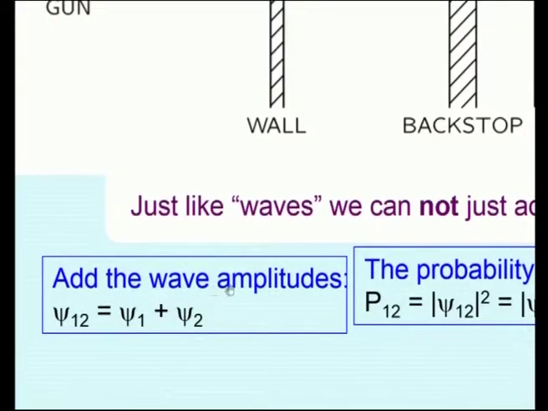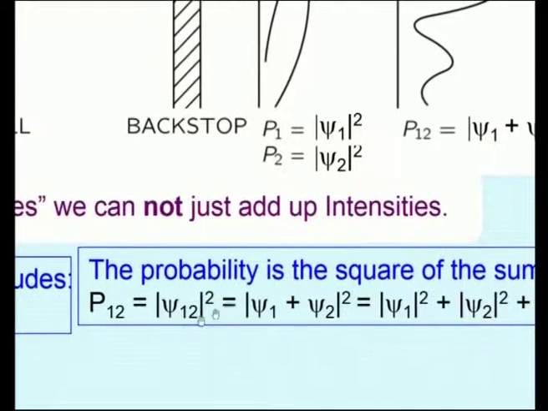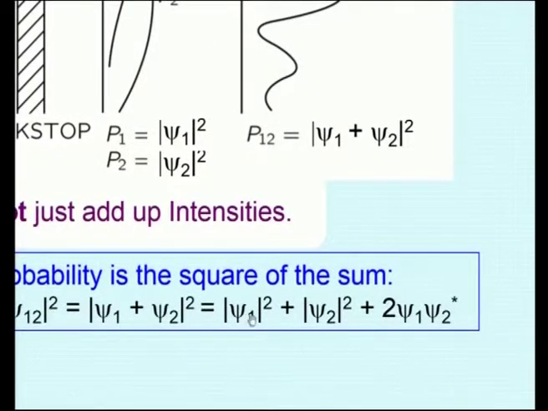Just like waves, we cannot just add up the intensities; we add the wave amplitudes. Psi 12 is equal to psi 1 plus psi 2. The probability is the square of the sum. P12 is equal to modulus psi 12 squared, which is equal to modulus of psi 1 plus psi 2 the whole squared, that is equal to modulus psi 1 squared plus modulus psi 2 squared plus 2 psi 1 into psi 2 star.